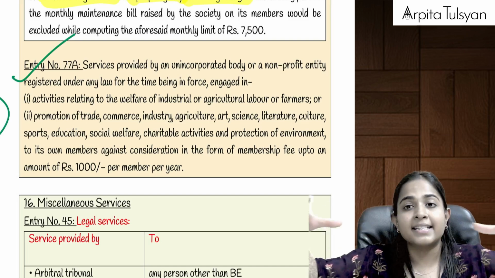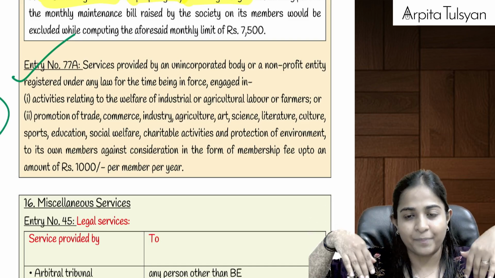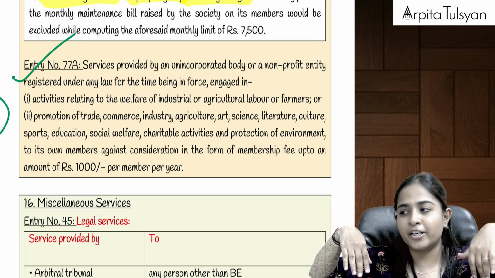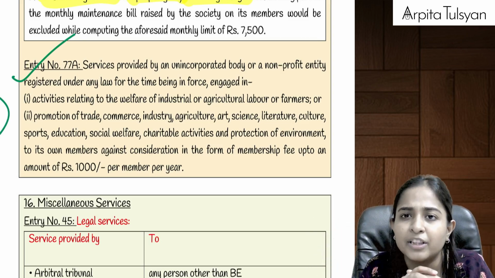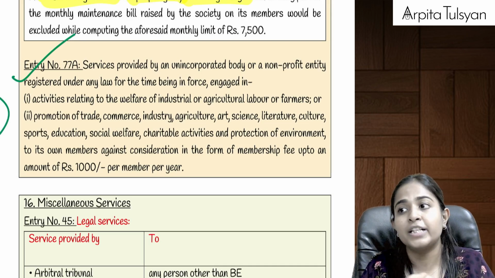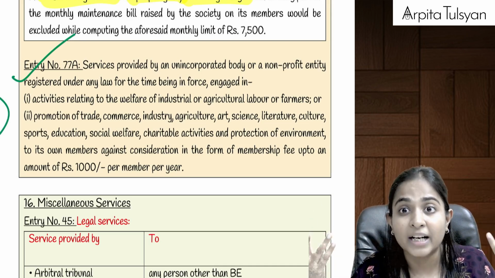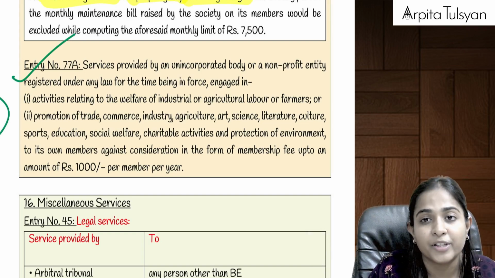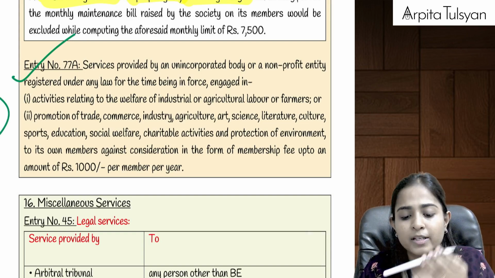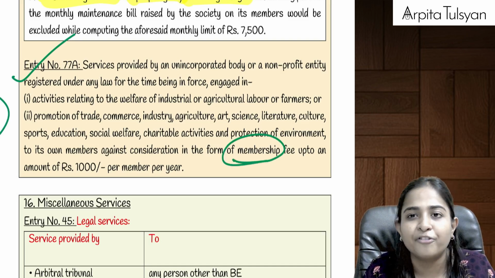Okay, let's say there is a cloth merchant association. Who will come and sit in this cloth merchant association? All the shopkeepers who are dealing with cloth, they will come and sit in this association. They will represent to the government about the GST rates, about the income tax rates, etc. So this association will take membership fee from its members.